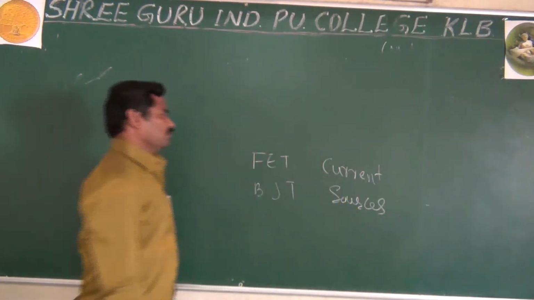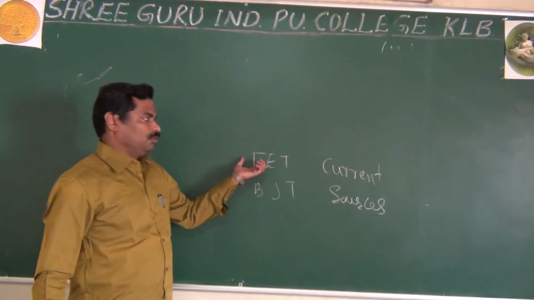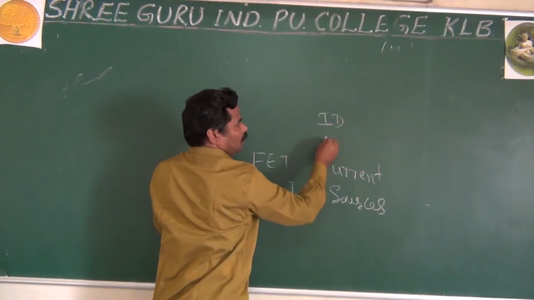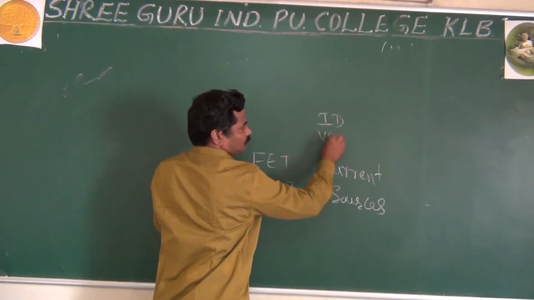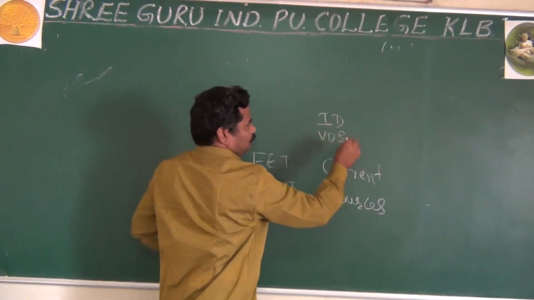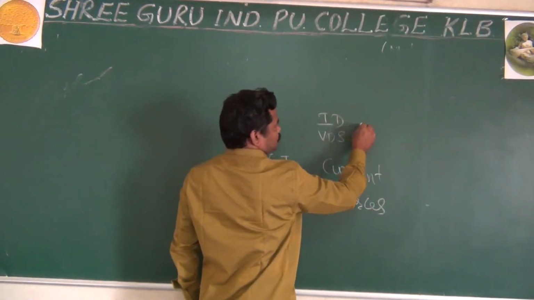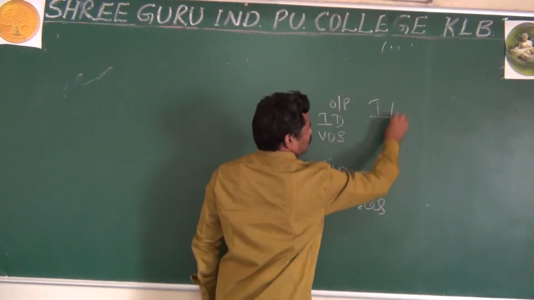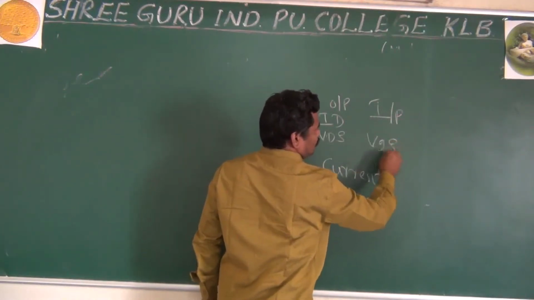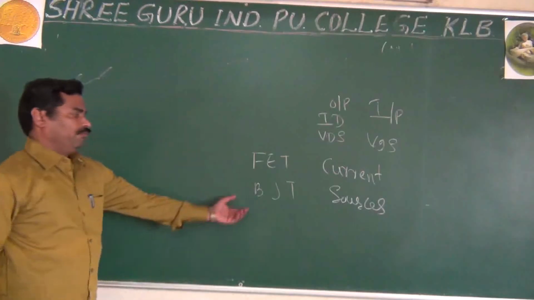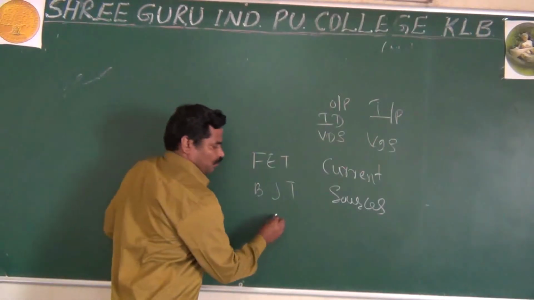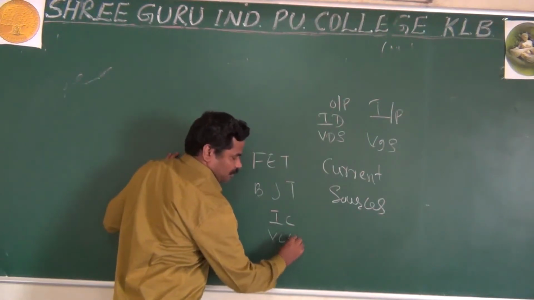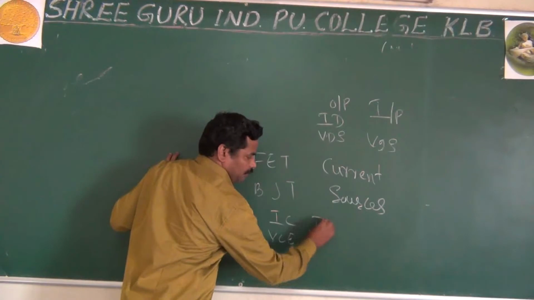The important thing in your FET is that the output current ID and output voltage VDS depend upon the input voltage VGS. At the same time, for your BJT, as we know, the output current IC and output voltage VCE depend upon the input current IB.